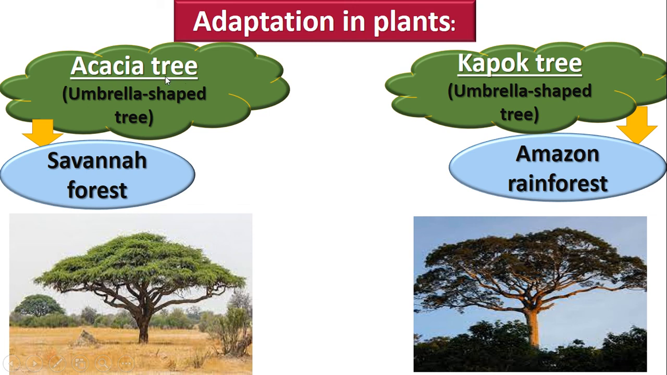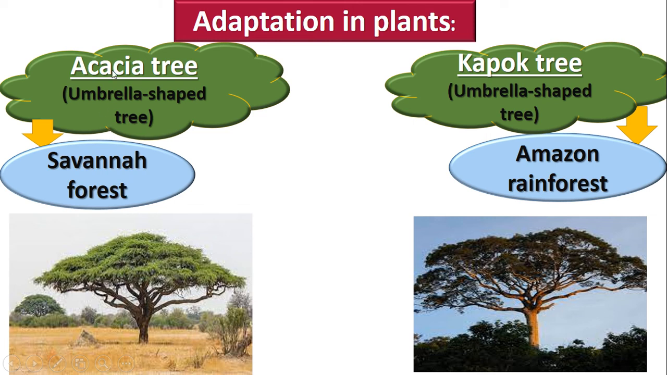The acacia grows on Savannah forest. Okay, what about the kapok? Kapok is growing on Amazon rain forest. So acacia on Savannah forest, kapok on Amazon rain forest.